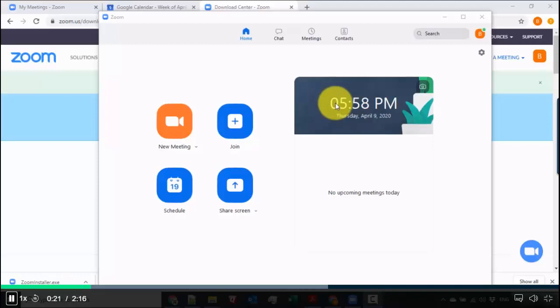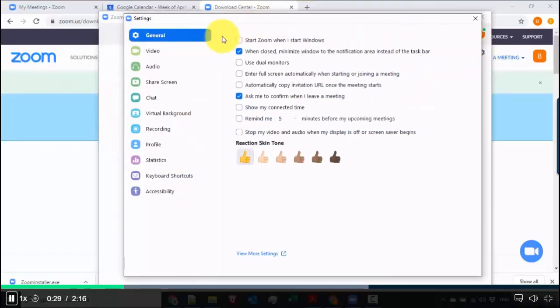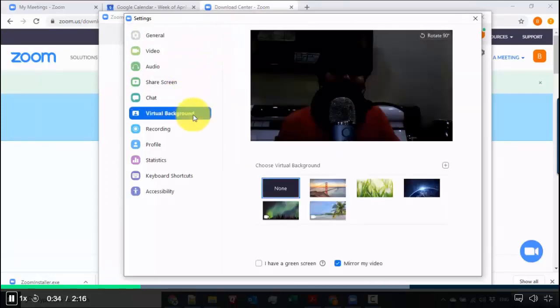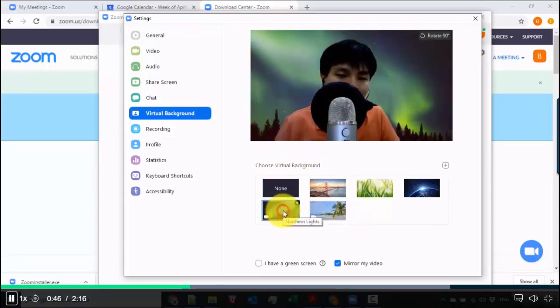And this is really cool because what you can do is we'll just have the desktop client open. Let's go straight to settings. Okay, there's a lot of options, but we're going to be going straight to virtual background. What's going to happen over here? So we have my webcam right now, my integrated webcam, and then you have a choice of virtual backgrounds. And what I can do right now is I can just select any one of these, and it just changes your background automatically.